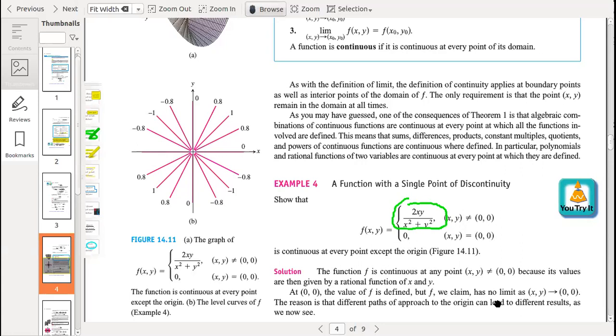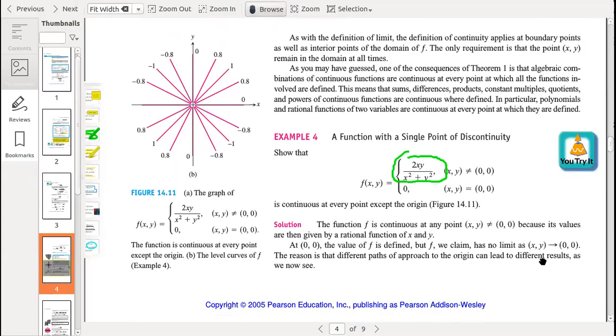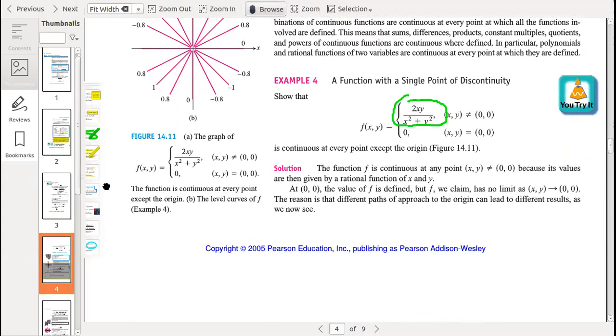Okay. So we have a function which has a value equal to 0 if (x,y) equals (0,0), and if (x,y) is not equal to (0,0), then the function will be of this form. It is continuous at every point except the origin. So we have to prove that the function is continuous at every point except the point (0,0). Okay.